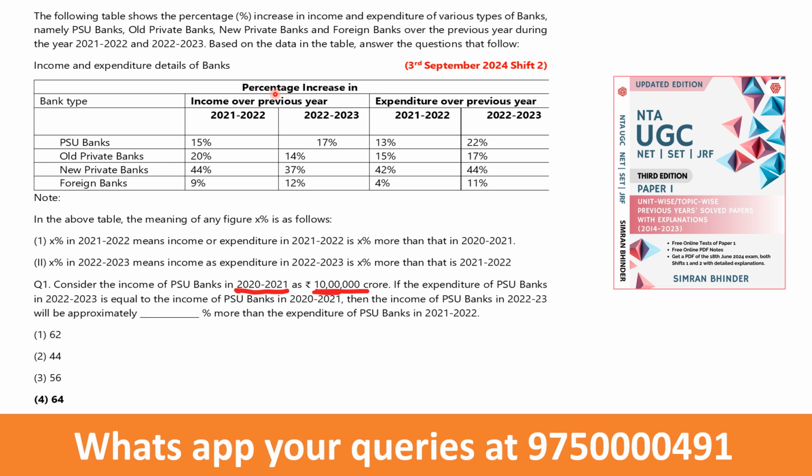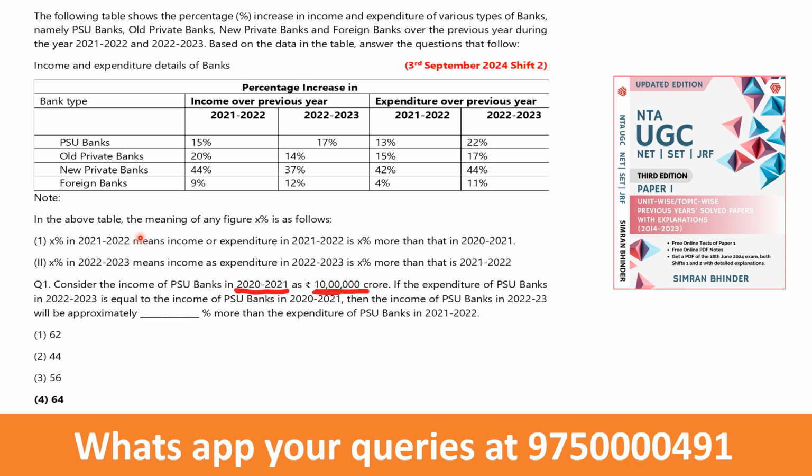Percentage increase in income over previous year. Over previous year is written, so you have to read it very carefully. 2021-2022 figures are given, 2022-2023 figures are given over here. So this is income over previous year and it is given in percentage increase form. Similarly, expenditure over previous year is given with respect to these years. Here percentages are given, and below the table immediately it's written very clearly, meaning of any figure percentage is as follows. Okay, try to understand the meaning.